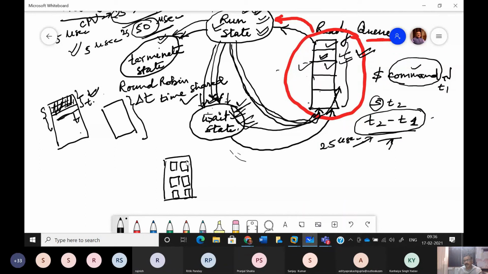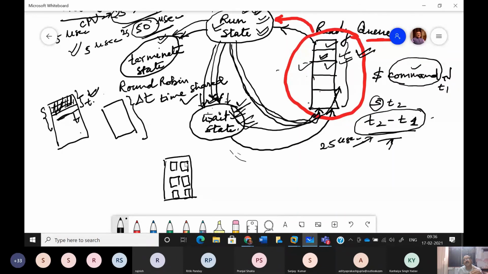Now, it is possible that the programs which have just received the services of the microprocessor will get their turn after a long time, because there may be a very long ready queue. So in due course of time they move up in the ready queue, and when they come to the front, only then do they get the services of the microprocessor.